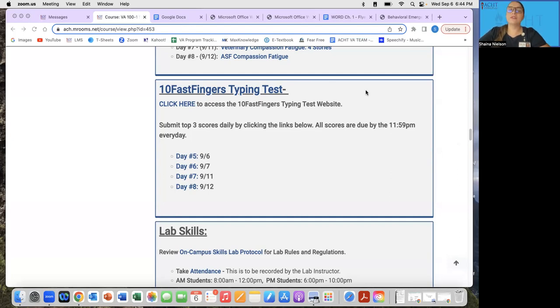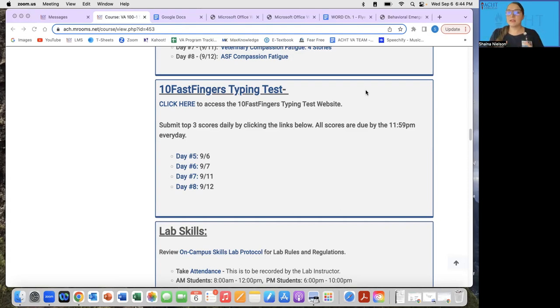You are going to have to do this typing test 3 times per day. So there needs to be 3 results submitted per day to get full credit. So again, if you only post 1 result, that's like 30%, 2 results is 60%. If you turn in all 3 results, that's a score of 100.